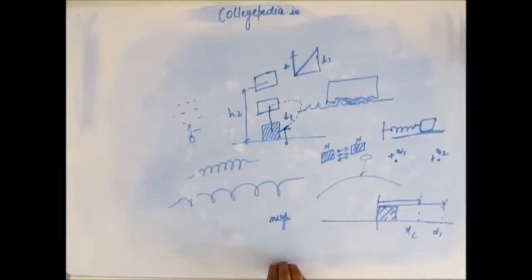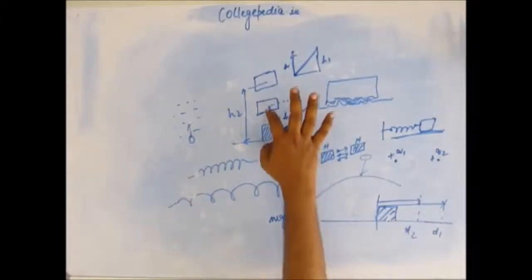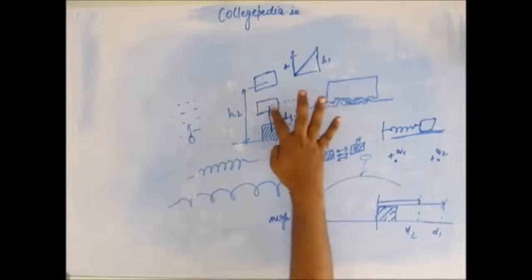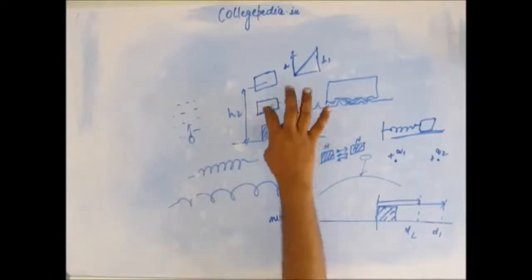The bottom line of the discussion we had over the last 15 minutes is this. Work done for certain forces depends only on the position and not on the path. Work done for another set of forces depends on the path. So it's a good idea to segregate them. The first set of forces, we call them conservative forces, because the energy at a point is conserved, because the work done depends only on the initial and final point.